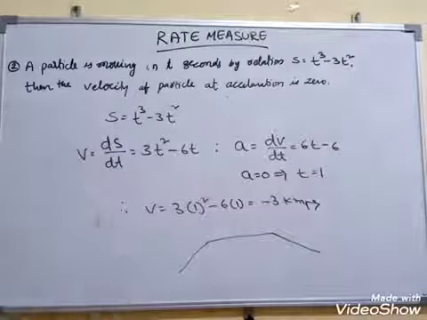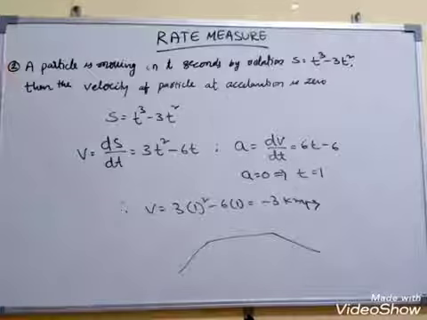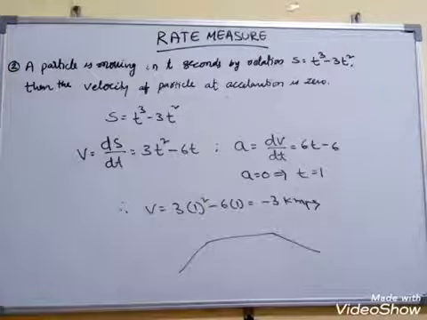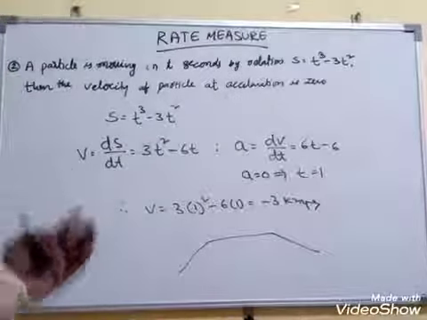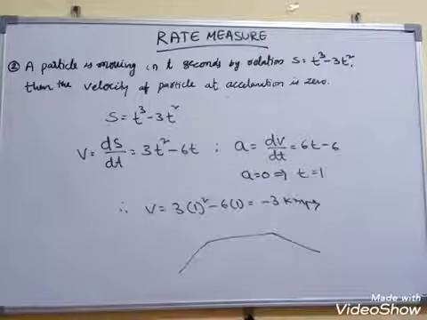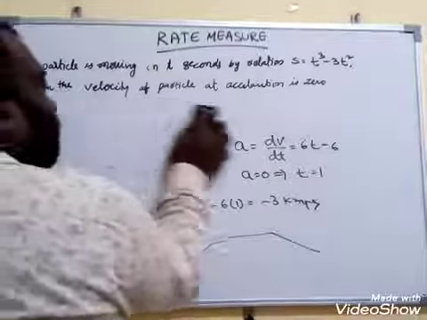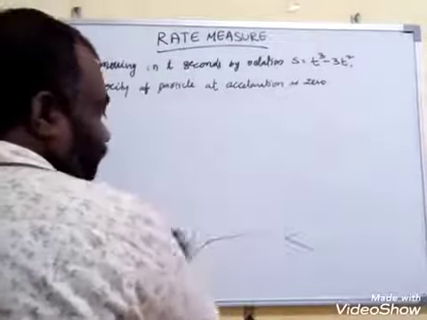Now what is the acceleration or velocity of the particle? That means it has a negative velocity, that is 3 kilometers per second, or whatever unit it may be, meters per second if they have given s in meters. Otherwise the answer is minus 3. Okay, this is regarding that. The same type of question they may ask.